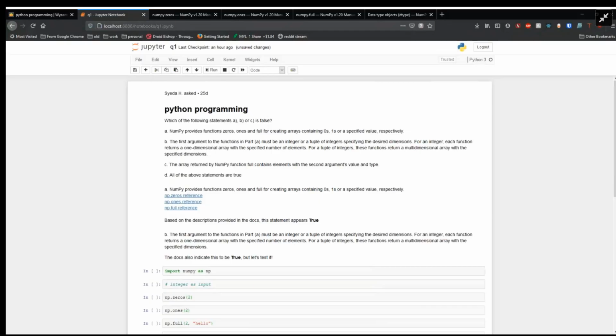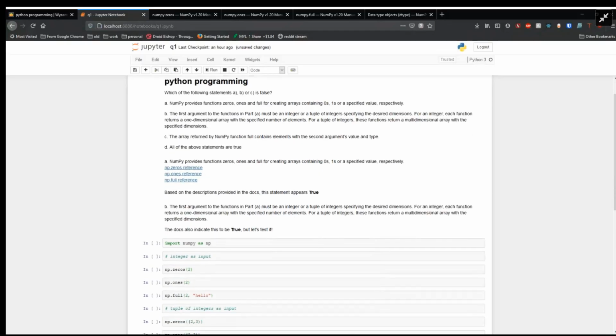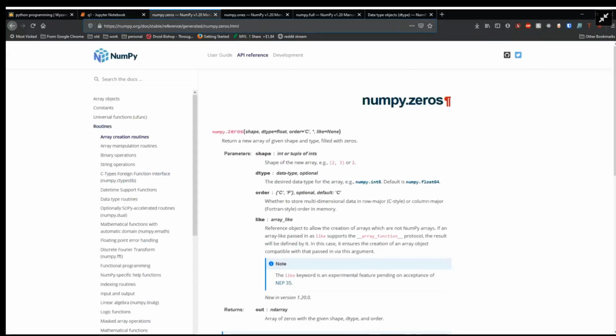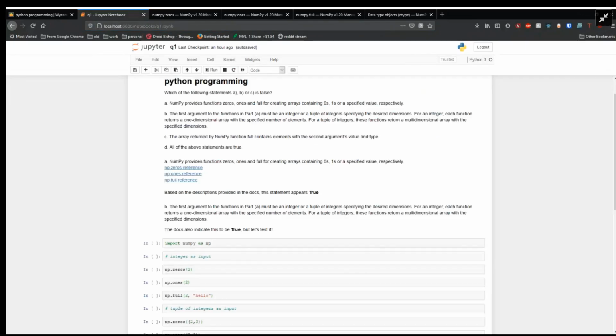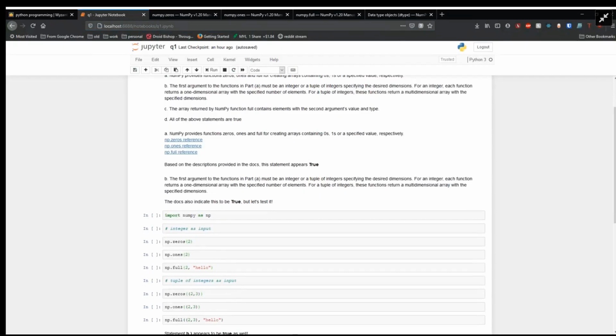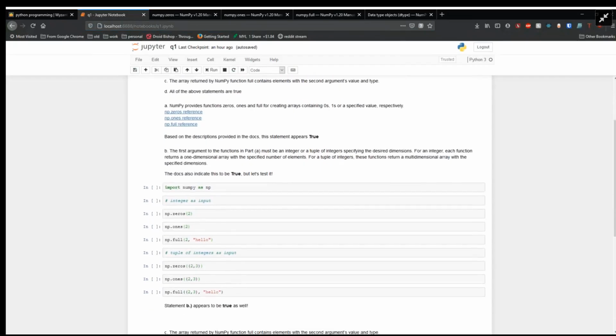The first statement, A: NumPy provides functions zeros, ones, and full for creating arrays containing zeros, ones, or a specified value respectively. This statement can be verified by looking at the documentation for the NumPy functions. For the zeros function in the NumPy library, you can see that its purpose is to return a new array of given shape and type filled with zeros. The ones function says the same thing, but filled with ones. And the full function says the same thing, but filled with fill value, which is the second parameter here. So the documentation would indicate that statement A is true. We'll verify that later in checking the truth of the other statements.